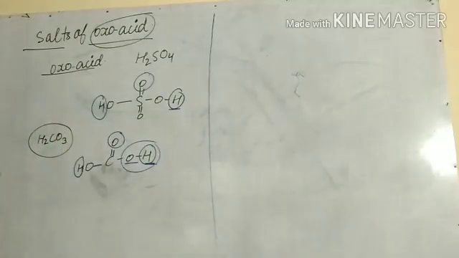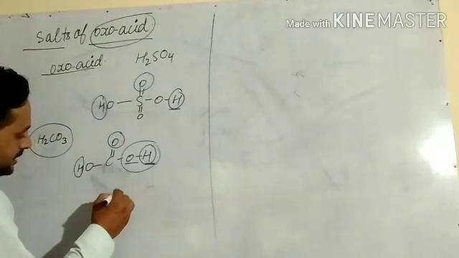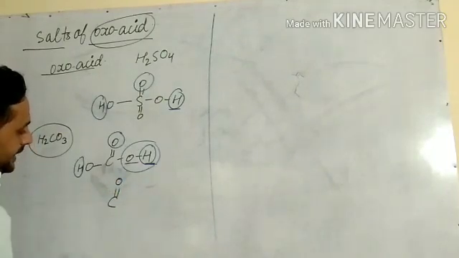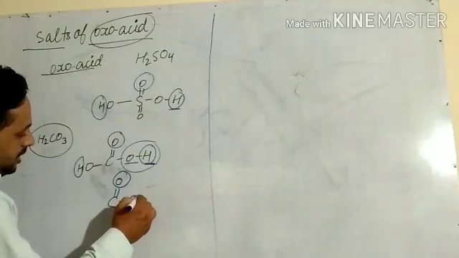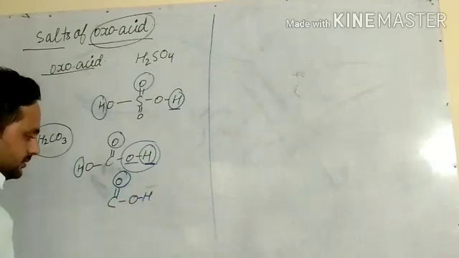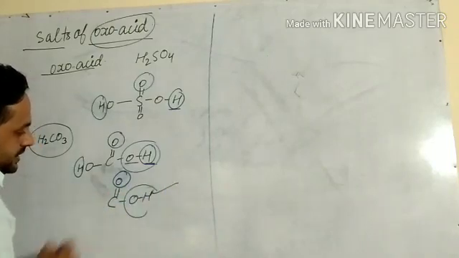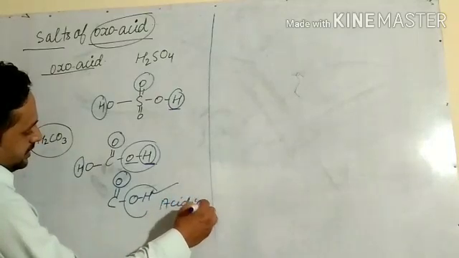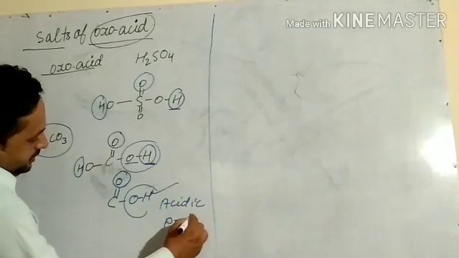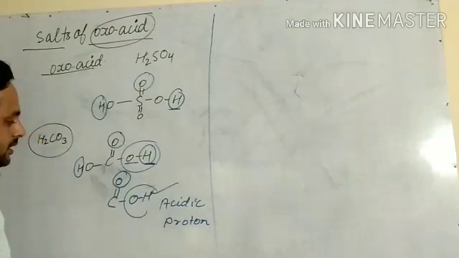In simple way, if a group containing oxo, this is known as oxo group, on which an OH group is bonded, and in that the H acts as acidic, that is called oxoacid.